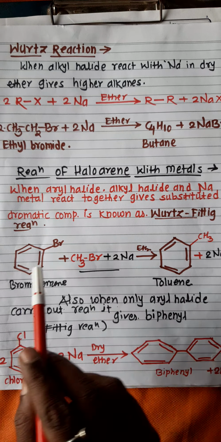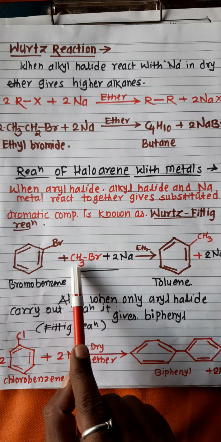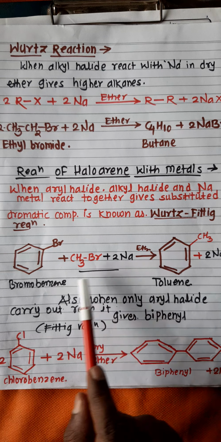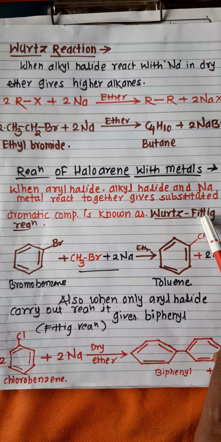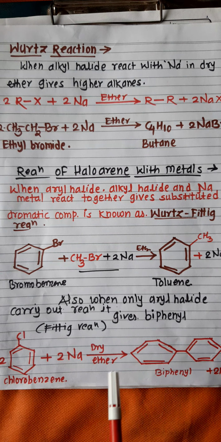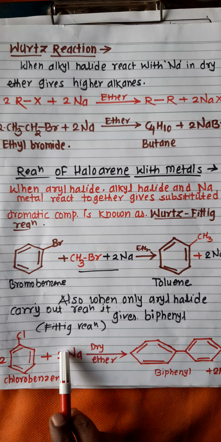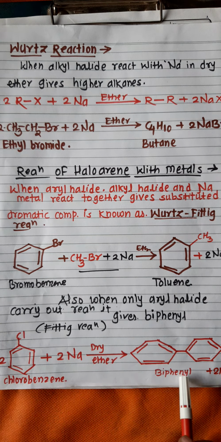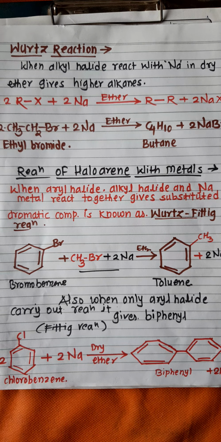Combinedly, when bromobenzene, that is aryl halide, alkyl halide, that is methyl bromide, and sodium metal react, they are called the Wurtz-Fittig reaction. Whereas when the aryl halide and sodium metal combine to form biphenyl, this reaction is the Fittig reaction. Okay, thank you.